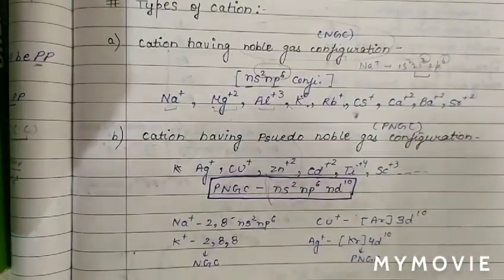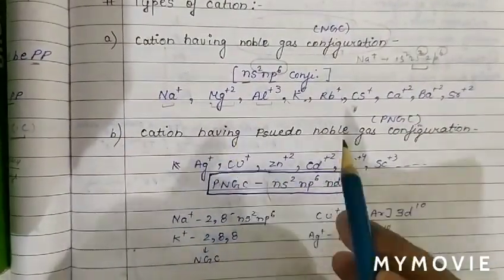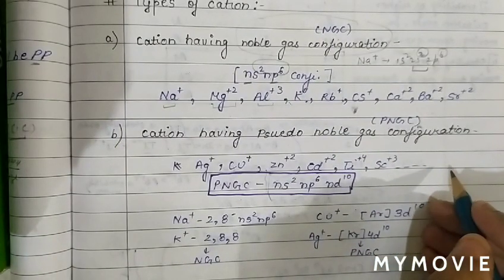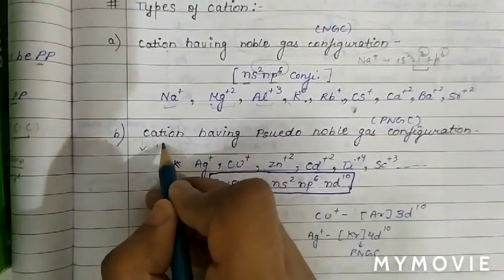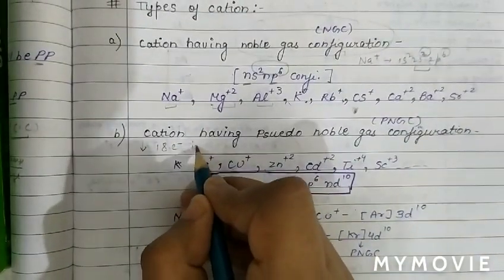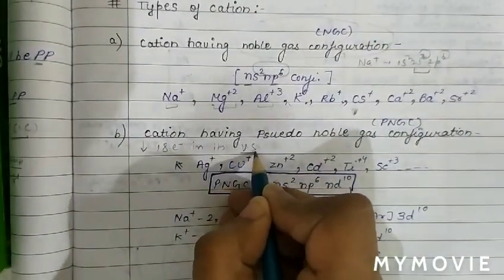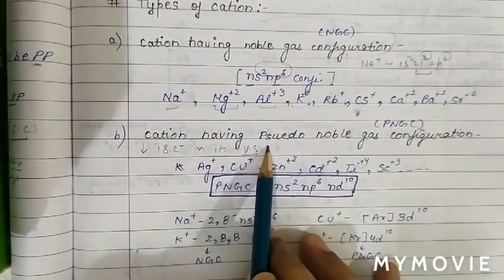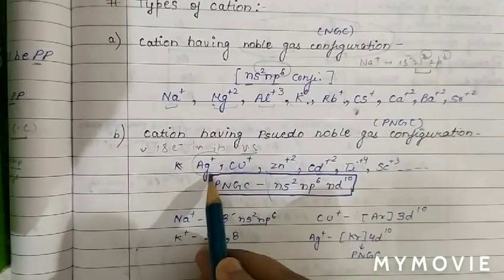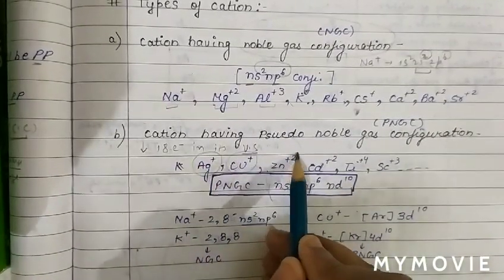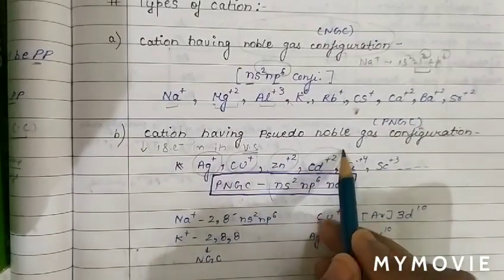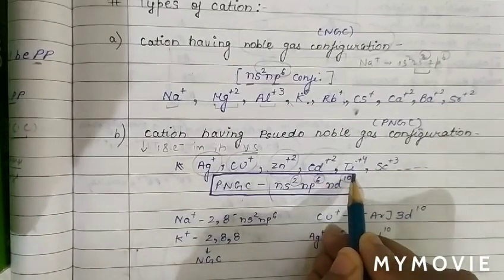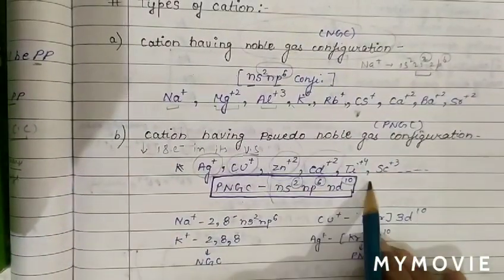The other type of cation has pseudo-noble gas configuration. Pseudo-noble gas configuration cations are those which have 18 electrons in the valence shell. For example, Ag+, Cu+, Zn2+, Cd2+ all have a valence shell of 2 plus 6, 8, plus 10, 18. So these cations have 18 electrons in the valence shell.